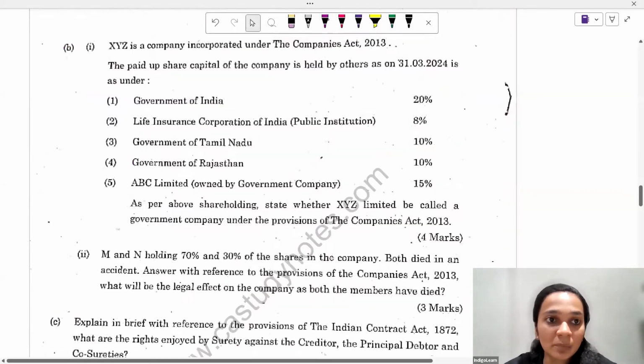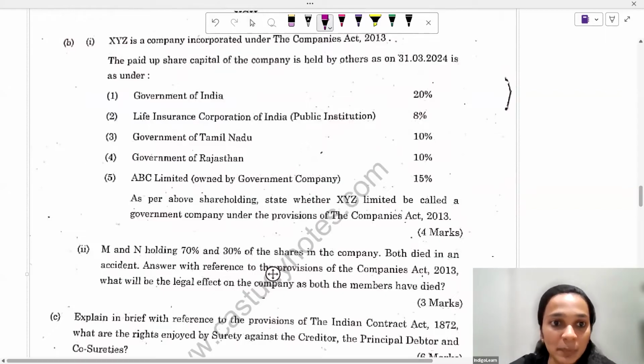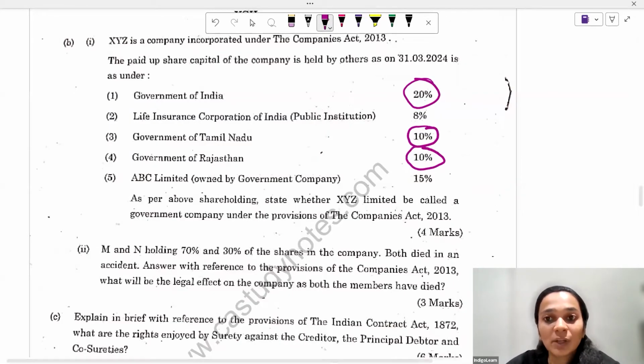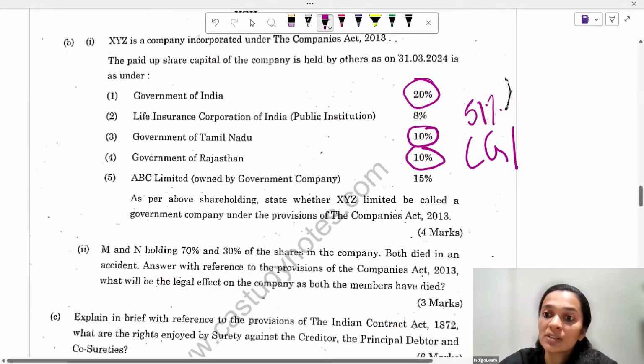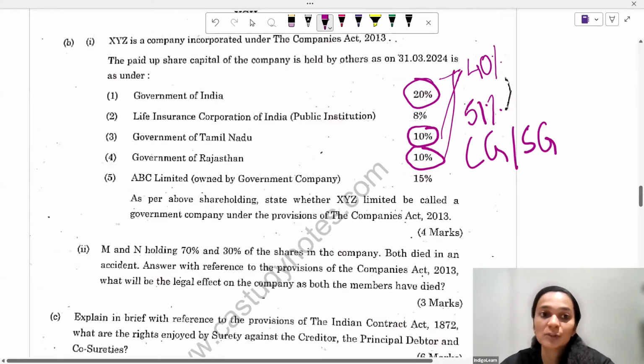XYZ is incorporated under the Companies Act. Its paid-up share capital is held as follows: Government of India 20%, LIC 8%, Government of Tamil Nadu, which is a state government, 10%, Government of Rajasthan, another state government, 10%. Now you have to state whether it can be called a government company or not. For being called a government company, at least 51% or more has to be held by the central government or state government, or jointly by both. In this particular situation, the total holding of government is 40%, which is less than 51%. So XYZ cannot be called a government company.